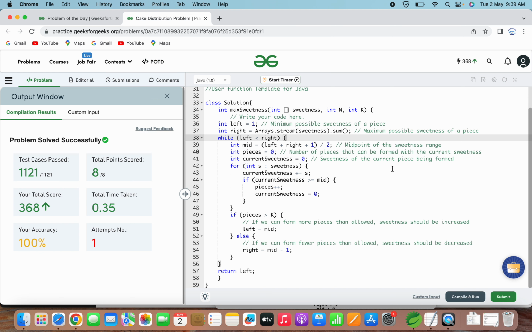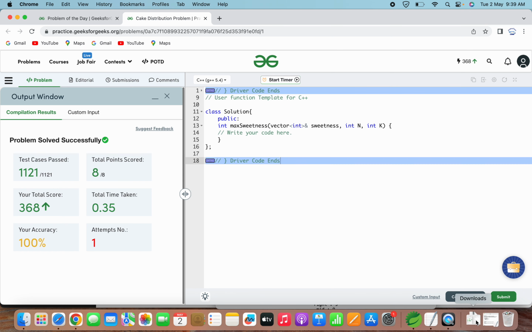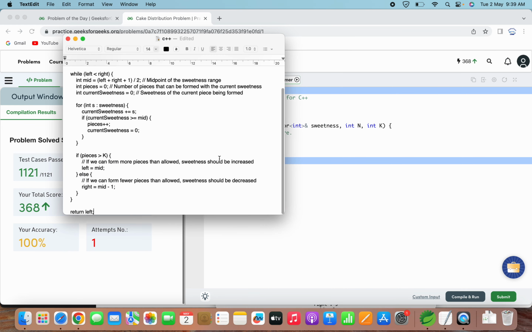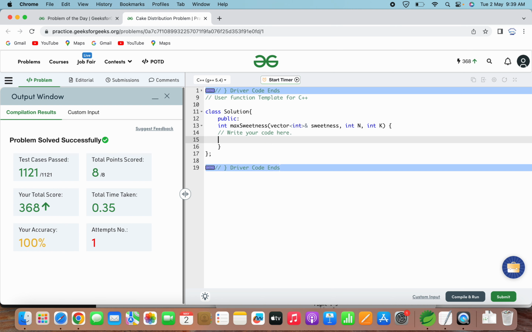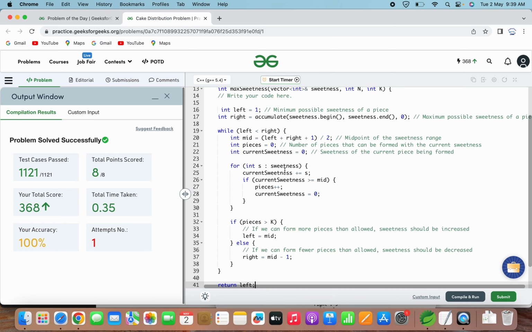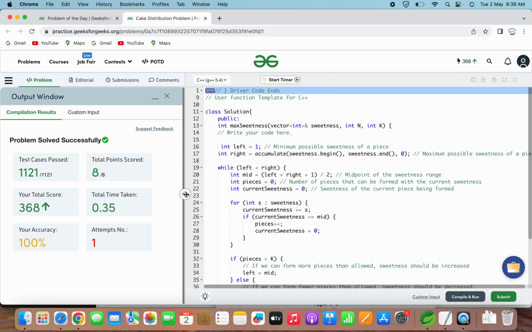Okay, so this was a Java solution. Even I have prepared a C++ solution. So let me move to the C++ editor. Let me just copy that code here. Again, the logic is completely the same, no difference. The only difference is the syntactical difference between C++ and Java, that is here. Apart from that, the logic is completely the same.